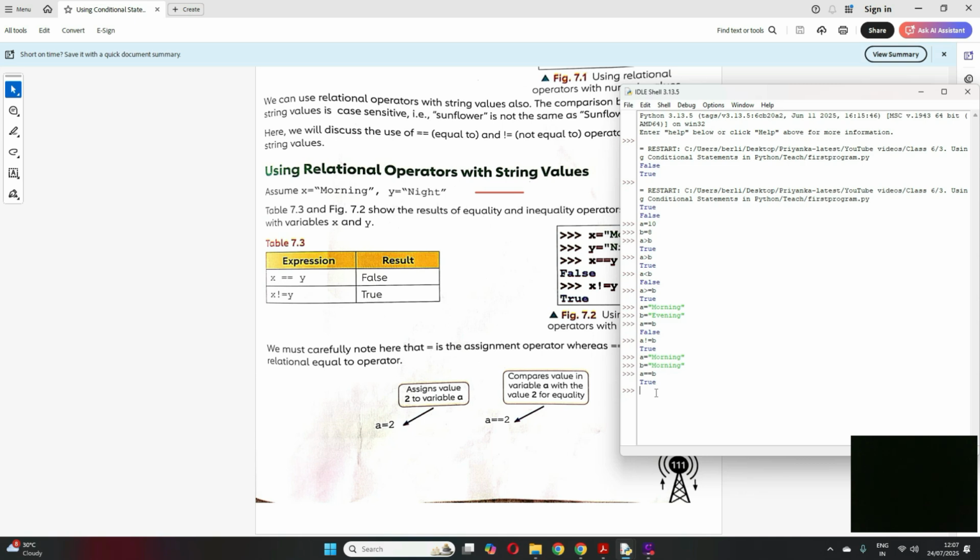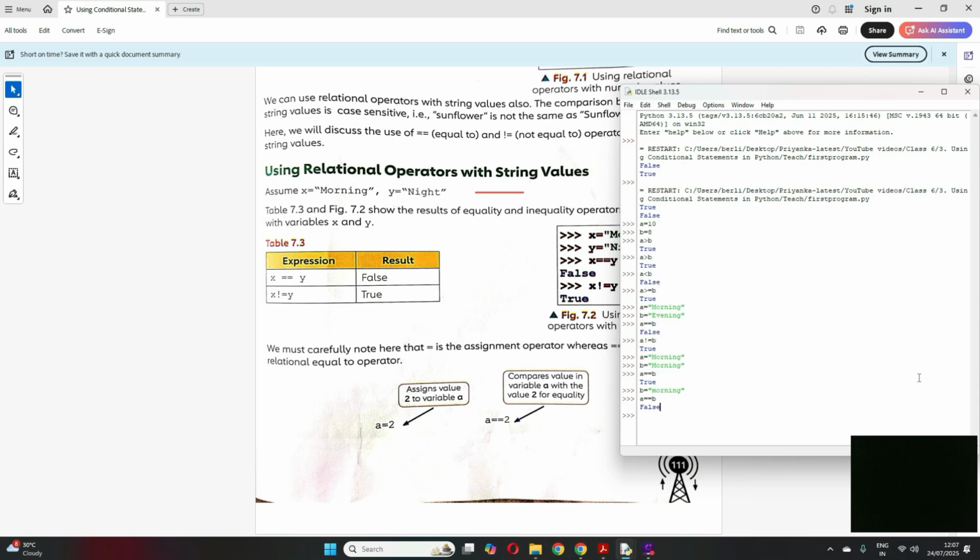But now here, see, guys, if I change B to small morning, I mean I'm making this M as small, okay? Now when I write A equal to B, it will give me false. A is this with a capital M and here M is small, so they will not consider this as same because Python is case sensitive, as I have been telling you again and again.